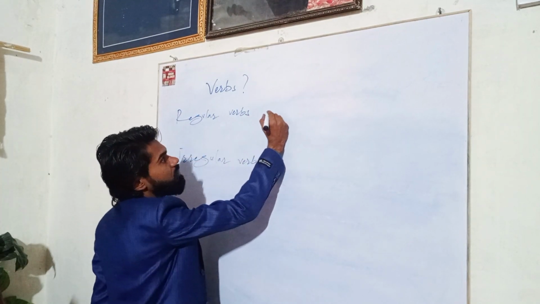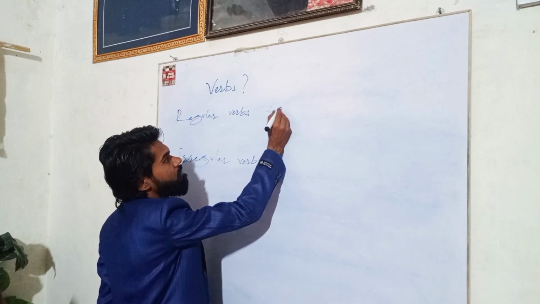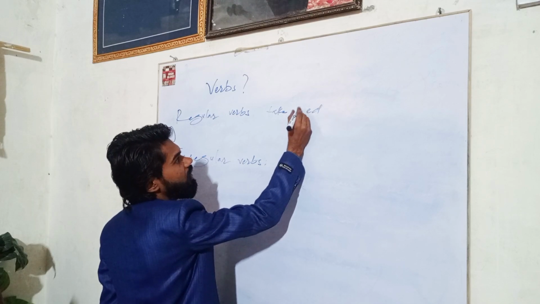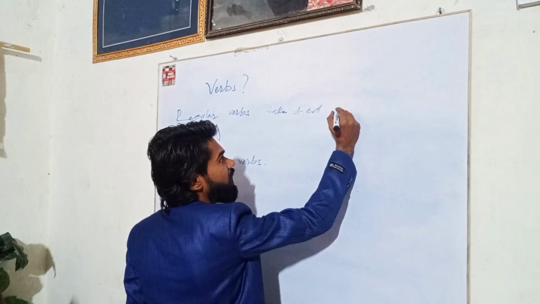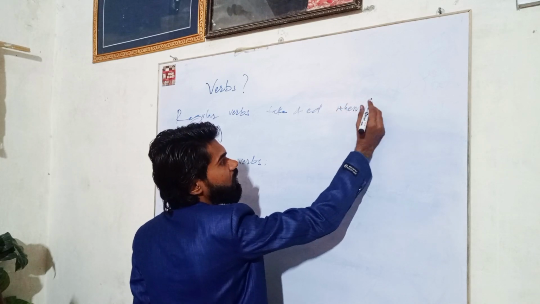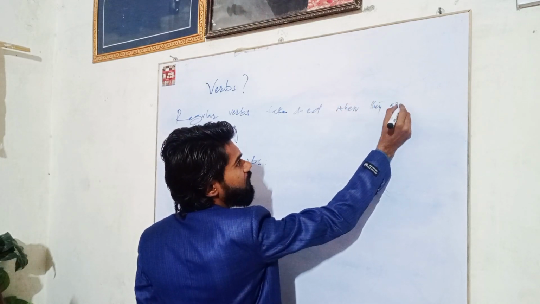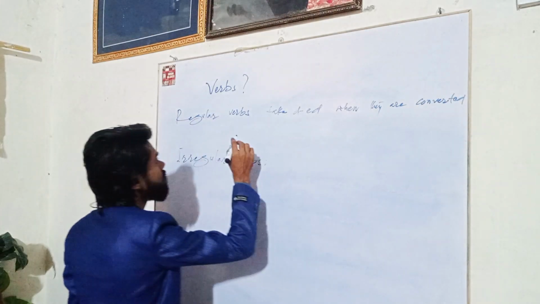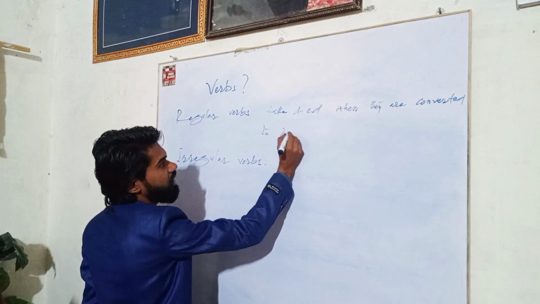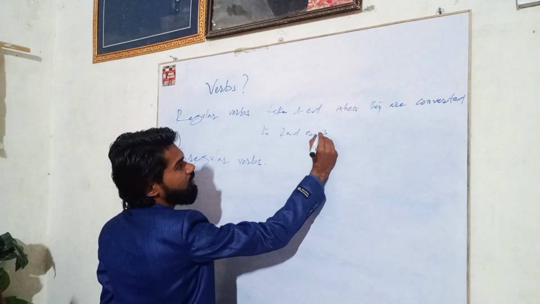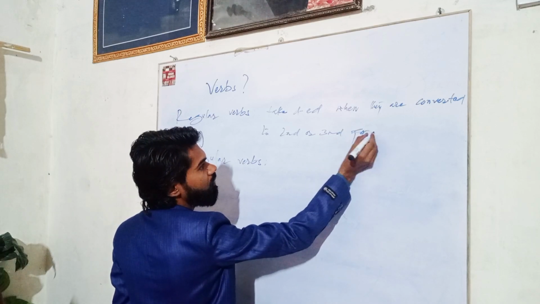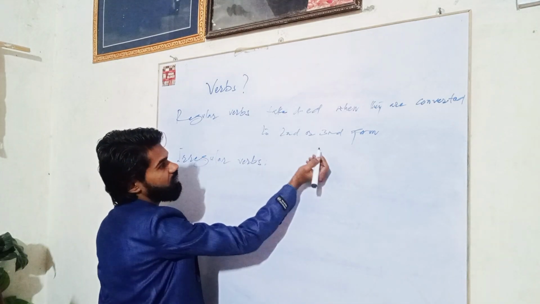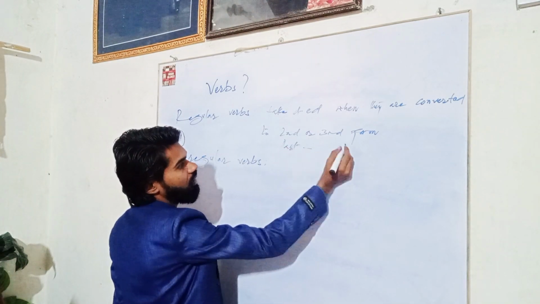Regular verbs take d or ed when they are converted into second or third form, that is, past and past participle.